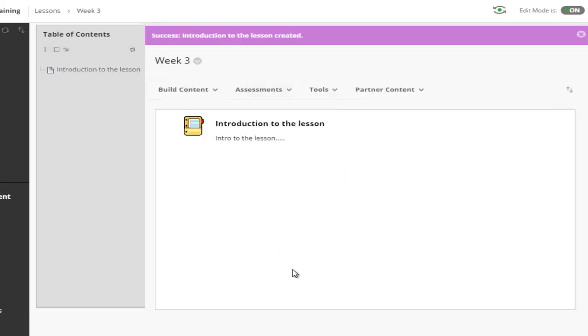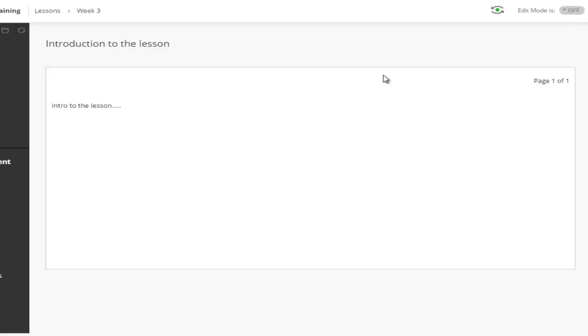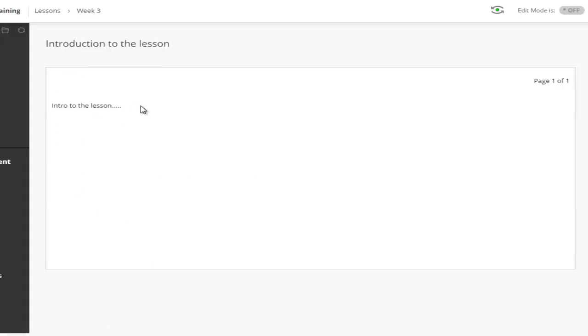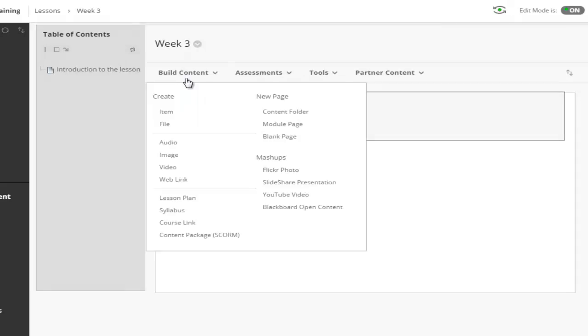Now we will see that there's an introduction file to our lesson. So we could go back and we could preview it with the edit off. And if we click back on our lessons, we see that it says intro to our lesson, and that's the file. If we would have more files, we would have arrows to push through since we don't have a table of contents. So let's add one more file so we see how that looks.